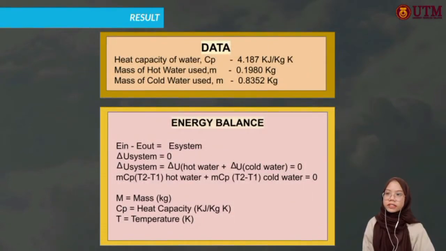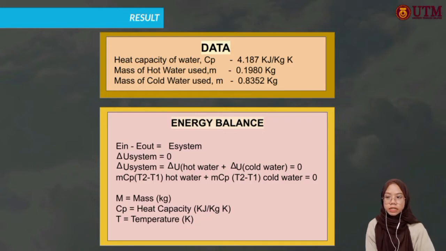Next, we have the data here: the heat capacity of water, Cp, is equal to 4.187 kJ per kilogram Kelvin. The mass of hot water used is 0.1980 kg, while the mass of cold water used is 0.8352 kg. For the calculation later, we will be using the energy balance relation, which is energy in minus energy out is equal to the change of energy in the system.